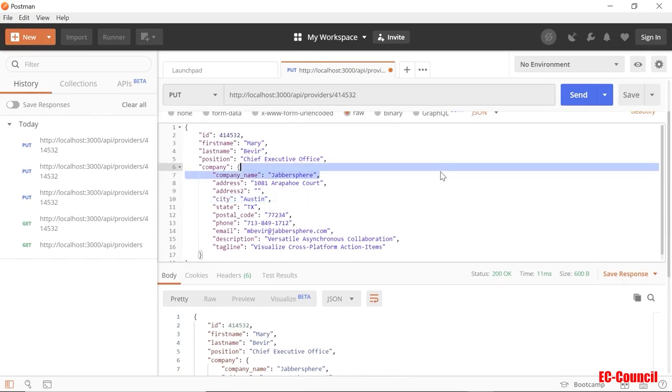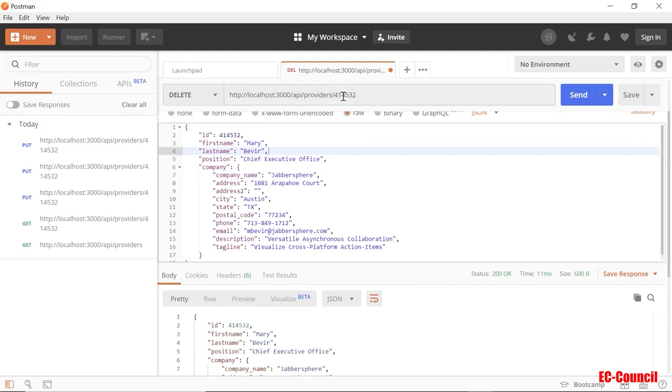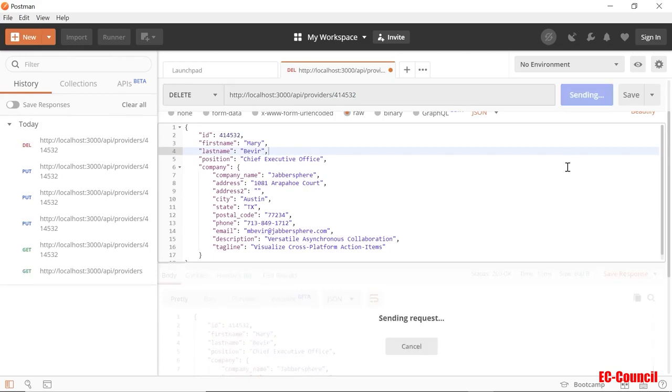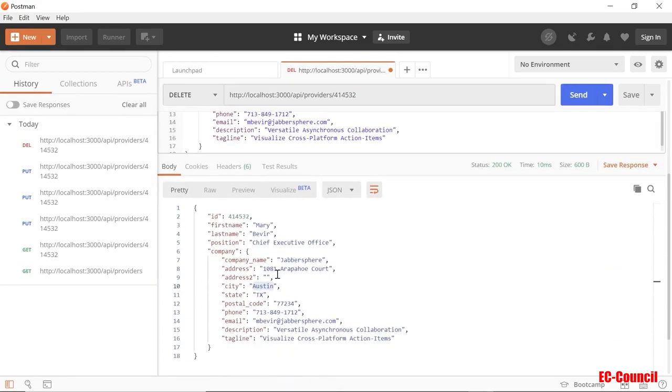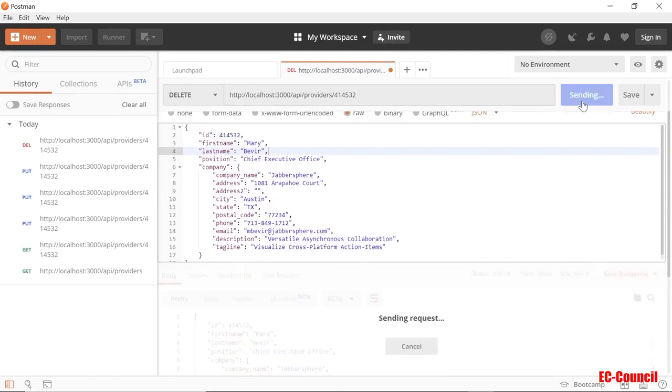Okay, so if you want to delete this, since you have the ID here, you can just basically go to delete and provide the ID, and then we'll delete it. So let's go ahead and do that. So it's deleted. It sends back the data that was deleted. That's what it's trying to say. Now, it should not exist, right? So if I try and delete again, it should not come back. As you can see, nothing came back.